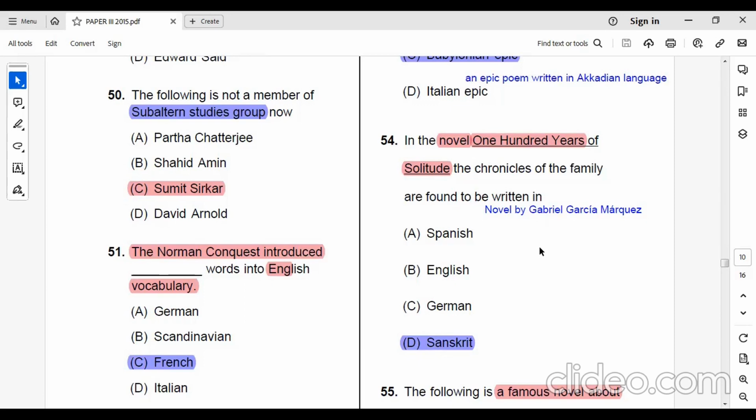Gabriel Garcia Marquez has written the novel One Hundred Years of Solitude. Here, the chronicles of the family are found to be written in Sanskrit. The chronicles of the family in this novel are found to be written in the Sanskrit language.